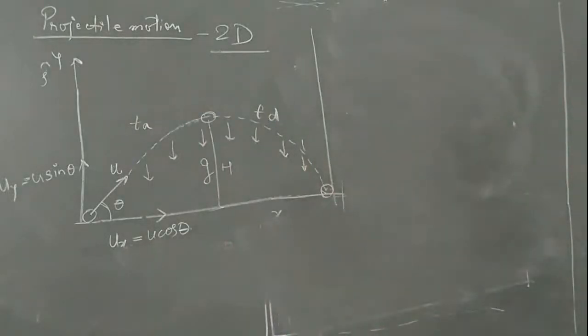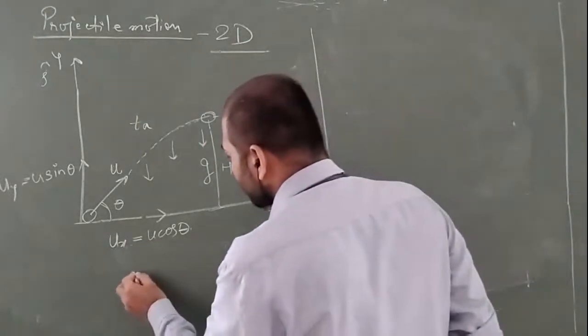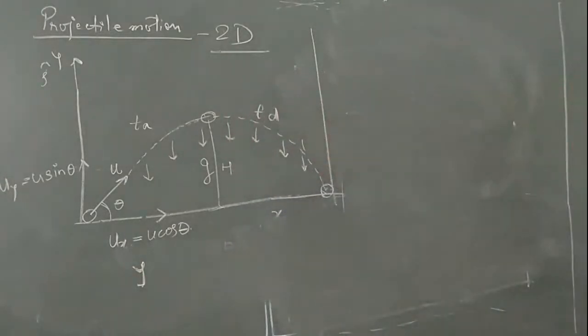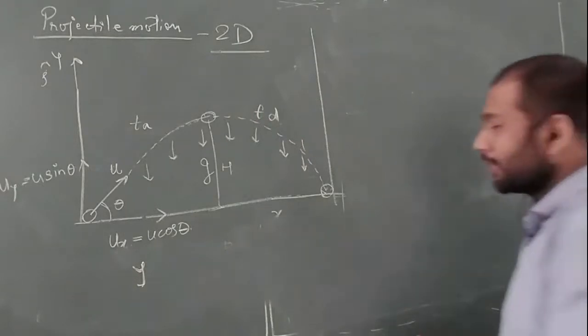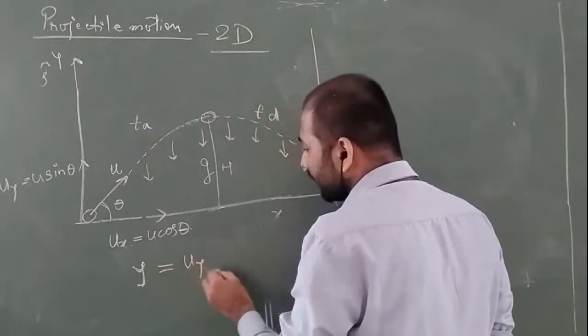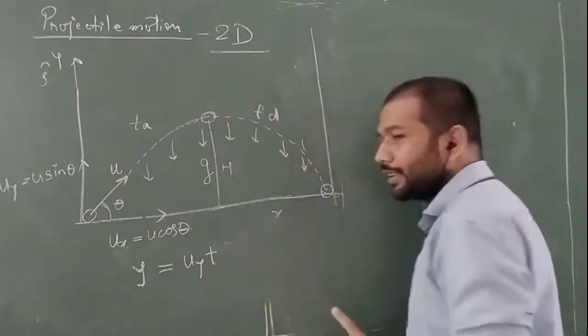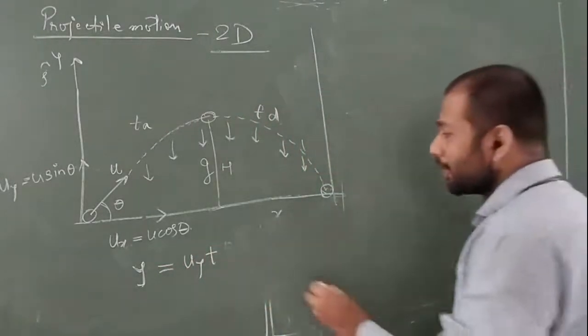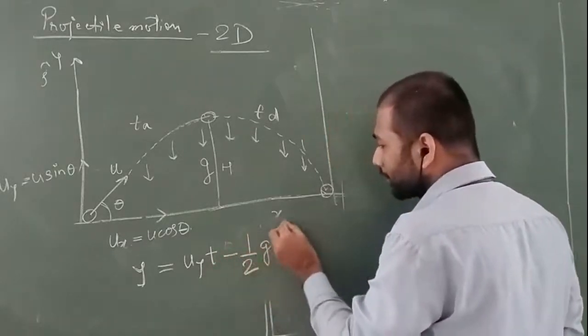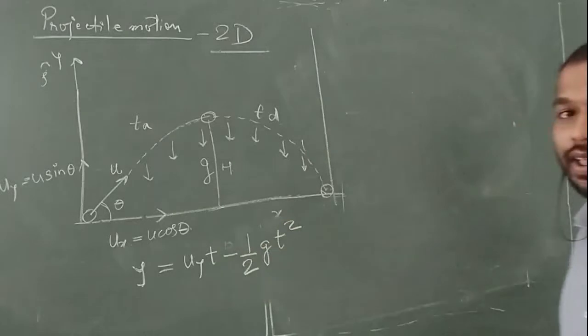Now you will use the equation of displacement. If I want to see the displacement on the y-axis at any particular time, which equation can we use? That is y is equal to uy into time t, minus half g t square. So this is the basic equation that I can use.